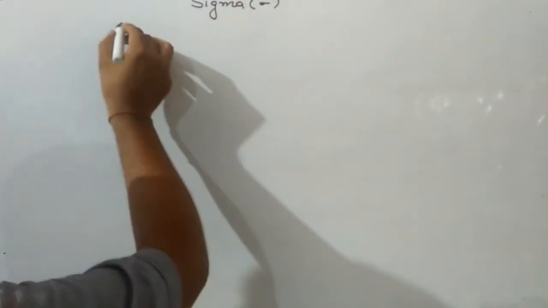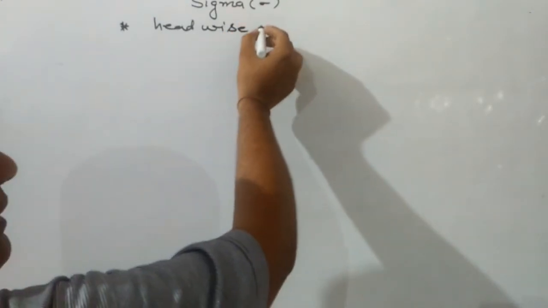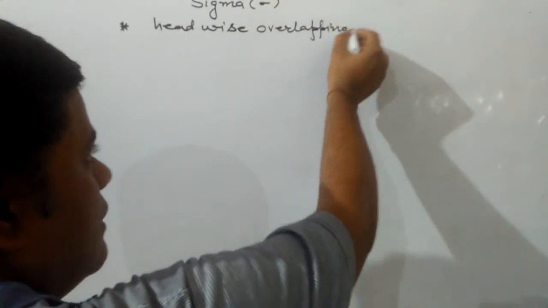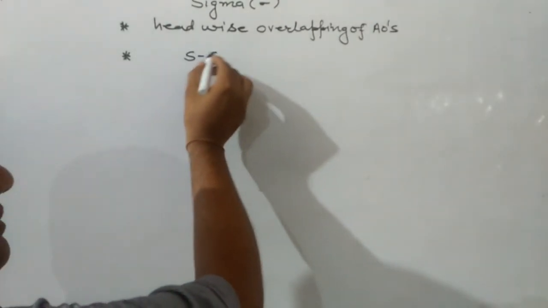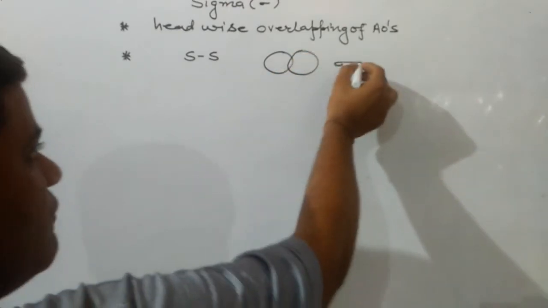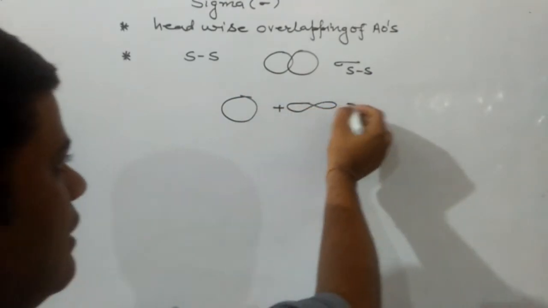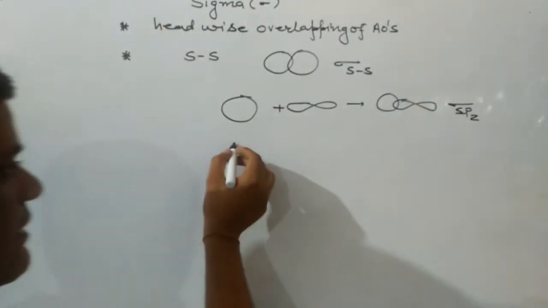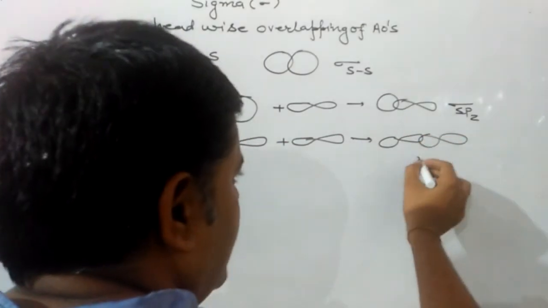The sigma bond can be formed by headwise overlapping of atomic orbitals, and that overlapping can be between s-s, s-pz, and finally between pz orbitals.